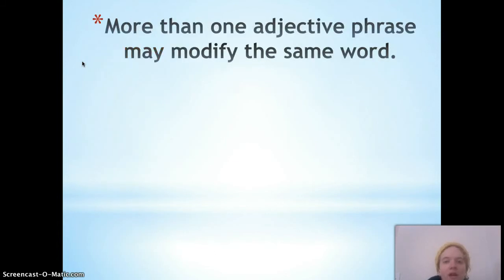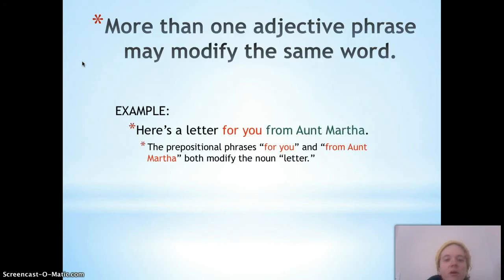Next one. More than one adjective phrase can modify the same word. So adjectives work very similarly. You may have 2 of them to describe one thing. So in the sentence, here's a letter for you from Aunt Martha. The prepositional phrases for you and from Aunt Martha are both modifying letter. So you've got 2 adjective phrases for one noun.